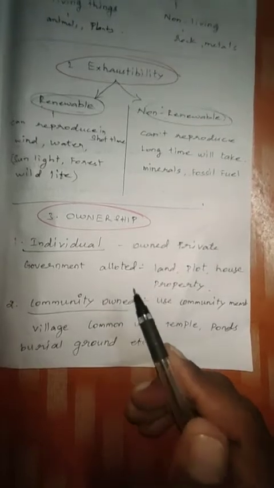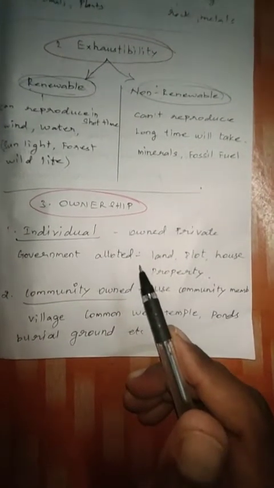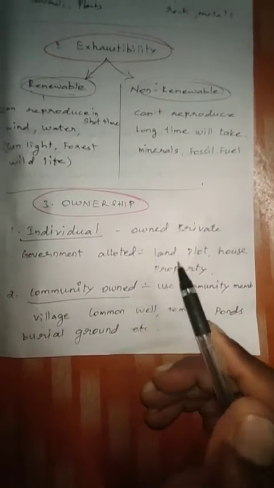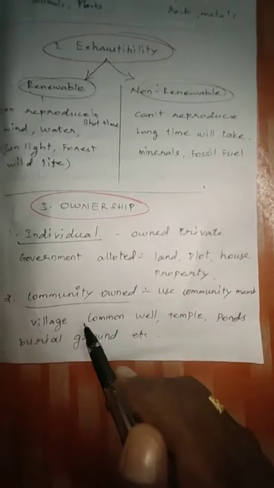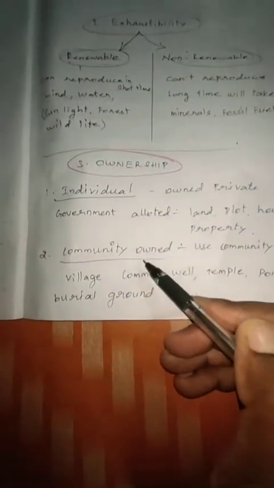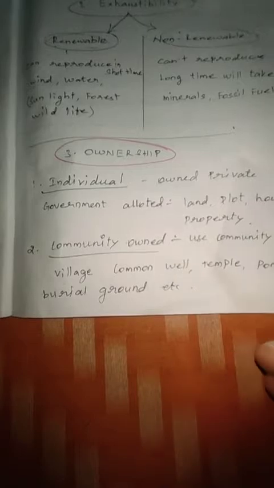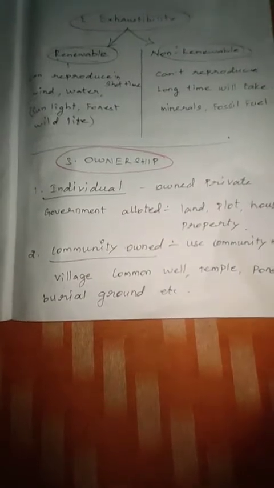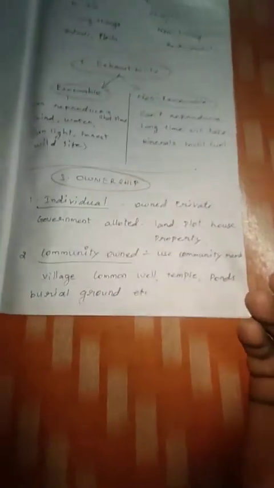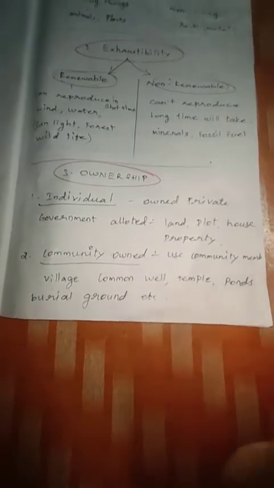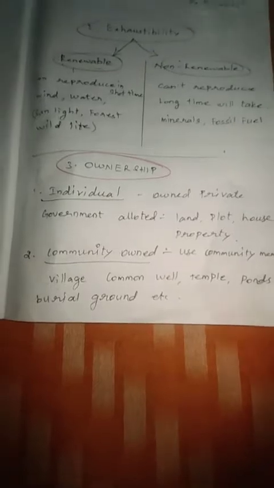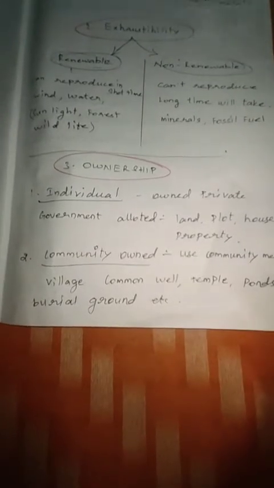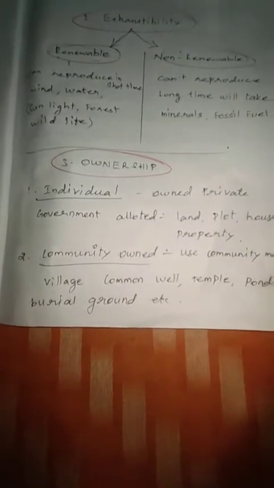For that Periyar, the Vaikam Veerar, Periyar also fought in Kerala. So community members, the village commonwealth, use it. For example, in a village, if there is a well, the village people can use the well, not other village people or other people. Next, a temple, also only for the village people. Pond, burial ground, and next, herding land.